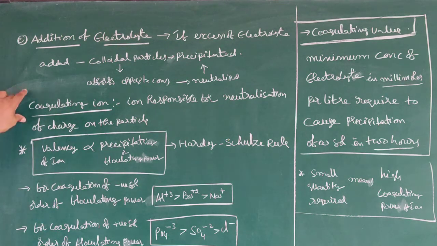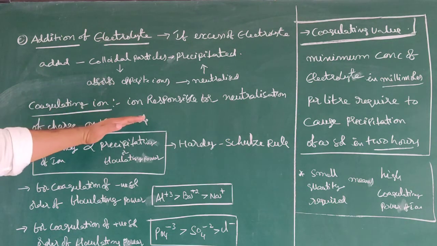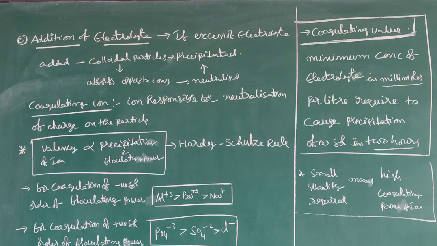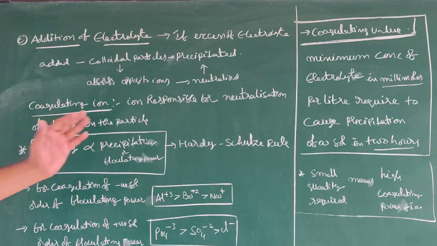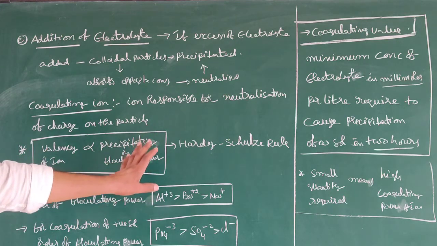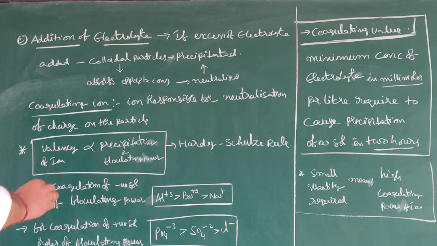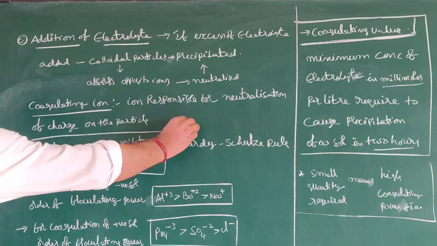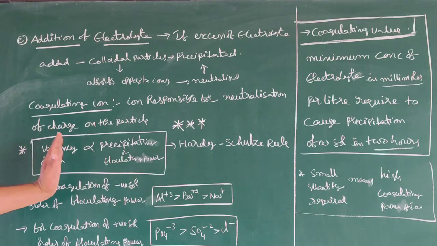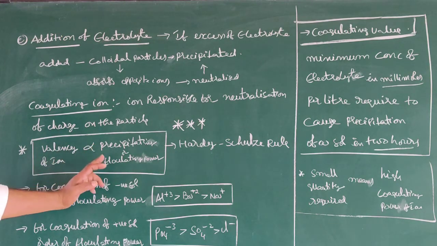What is the meaning of coagulating ion? The ion which is responsible for neutralization of charge on the particle is called the coagulating ion. According to Hardy-Schulze rule, this is important, please focus on this area. According to Hardy-Schulze rule, the valency of the ion is directly proportional to its precipitating or flocculating power.